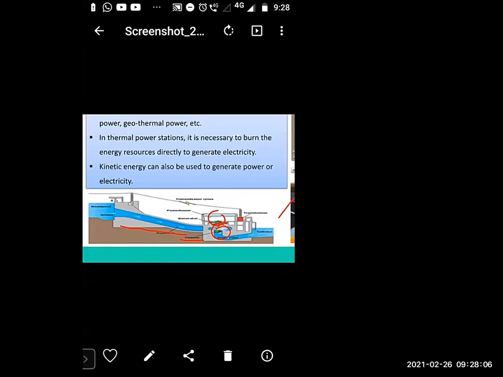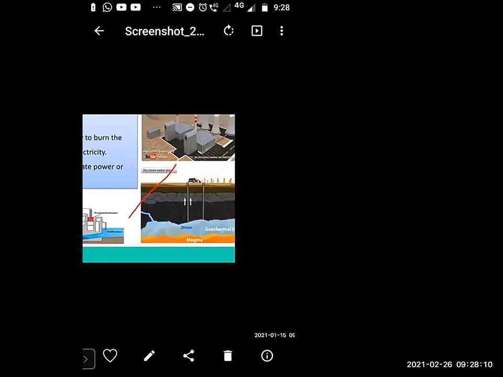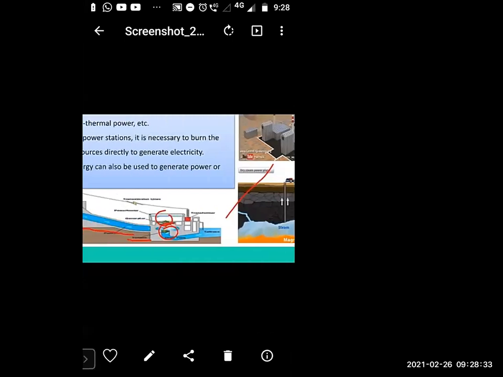And what happens in hydel power? In hydel power, water flows through the turbine under pressure. That is kinetic energy. Then it strikes the turbine, and mechanical energy and then electrical energy is produced.